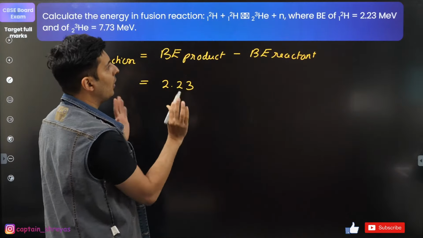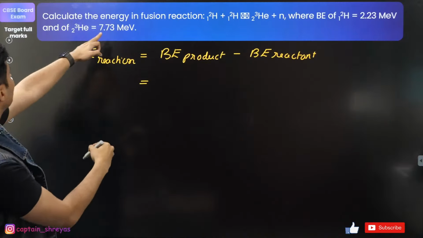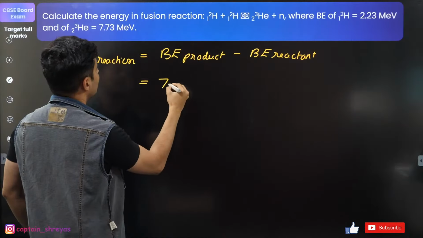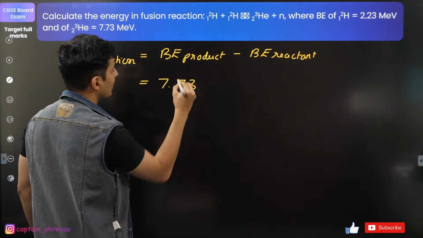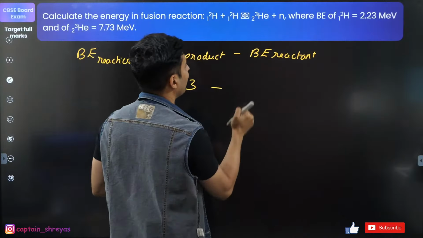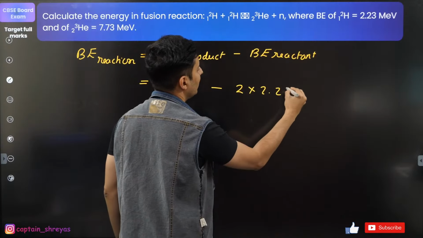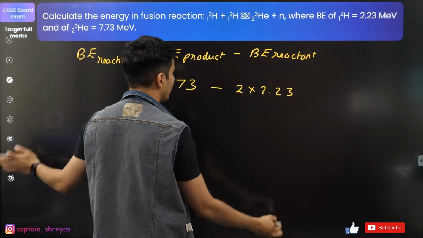It's not 2.23, my bad. Helium is not that one. Helium is this one. It's 7.73. Nitrogen does not have any binding energy. Neglect that. Minus reactant. There are 2 hydrogens. So 2 into 2.23. So now just do the math, guys. You will get the answer.